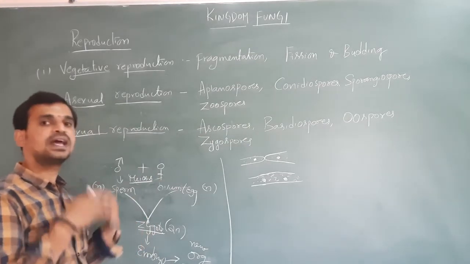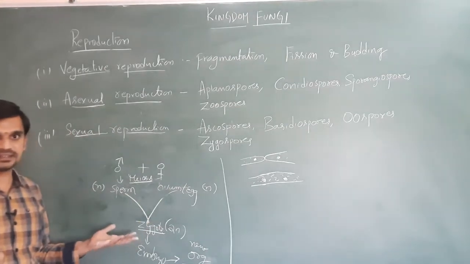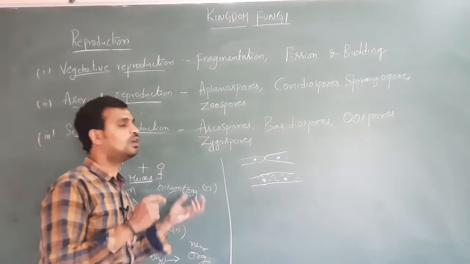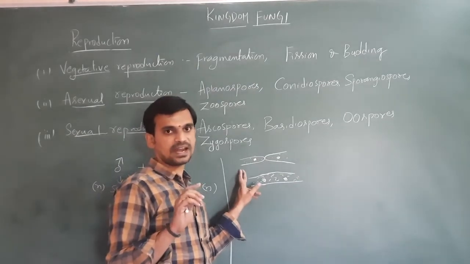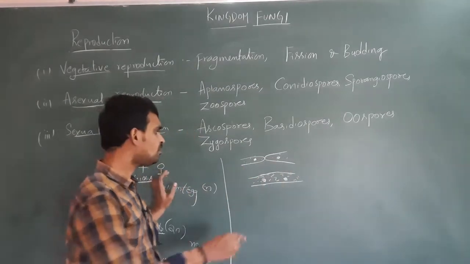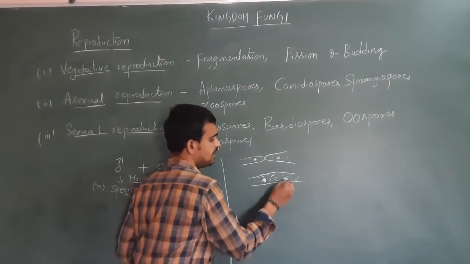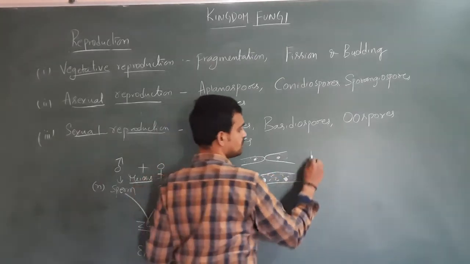Next, karyogamy takes place. What is plasmogamy? Plasmogamy is nothing but the fusion of protoplasm of two compatible hyphae from the male and female gametes. The nucleus will be there, the protoplasm is fused, that is called plasmogamy.